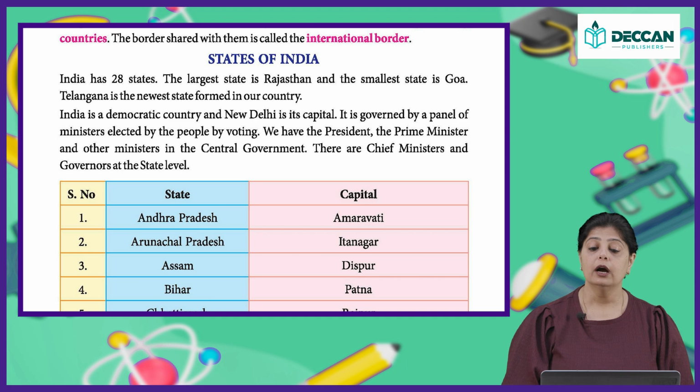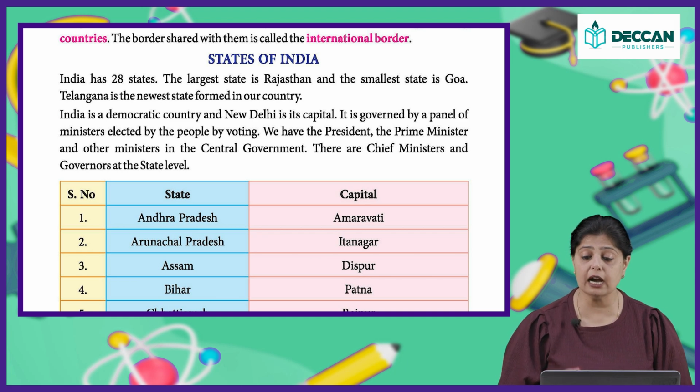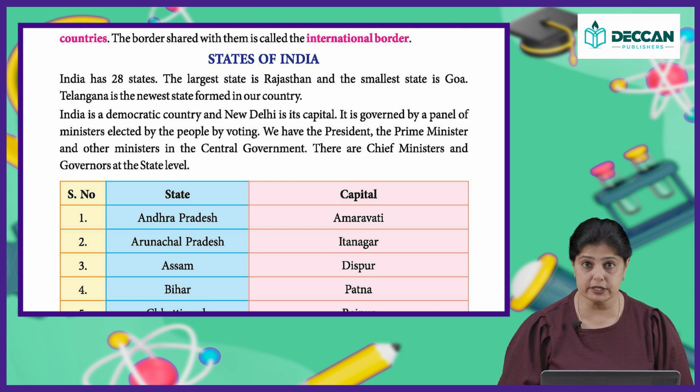Okay. Now, the capital of India is New Delhi. It is governed by a panel of ministers elected by the people by voting. So, we have elections, we vote and we choose our leaders. Okay. They then become a part of the government offices. They become the ministers and then they govern the country.